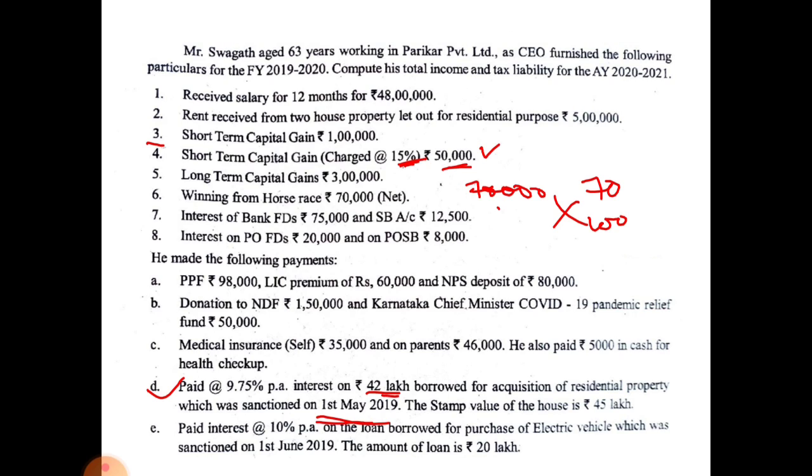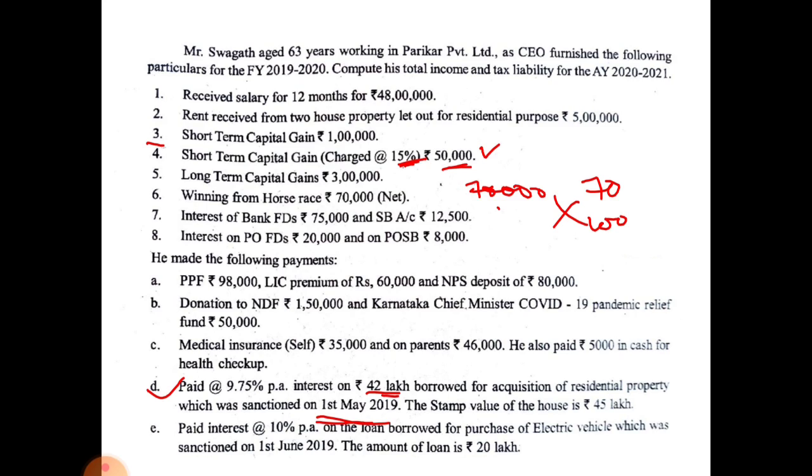Here Mr. Swagat is a senior citizen. In the previous problem I explained about section 80 TTA. In this problem, you cannot apply that 80 TTA deduction for Mr. Swagat, because 80 TTA does not relate to senior citizens. For senior citizens, you have to consider 80 TTB, that is deduction in respect of interest on deposit in case of senior citizens up to 50,000 rupees.